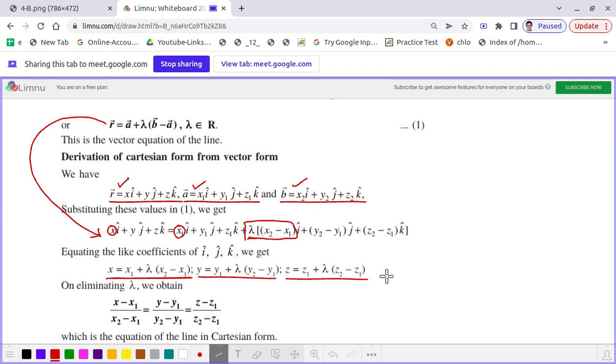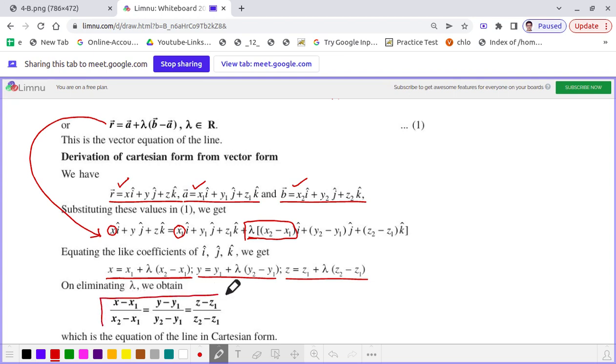Similar to whatever we have done earlier, we eliminate lambda. If we eliminate lambda, we will get x minus x1 by x2 minus x1 is equal to y minus y1 by y2 minus y1 is equal to z minus z1 by z2 minus z1,